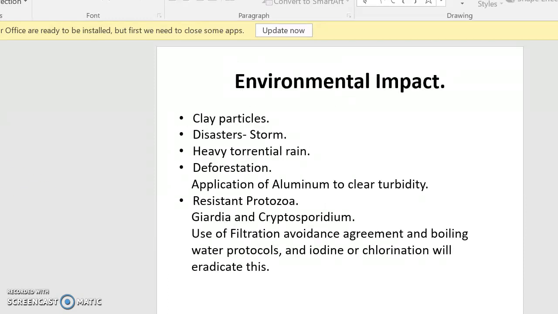Environmental impacts. Sources of environmental impacts include clay particles, disaster storms, floods, heavy torrential rain, and deforestation. Application of aluminium to clear turbidity is advised. Resistant protozoa, examples Giardia lamblia and Cryptosporidium parvum. Use of filtration avoidance agreement and boiling water protocols. Also, use of iodine or chlorination will eradicate the above.